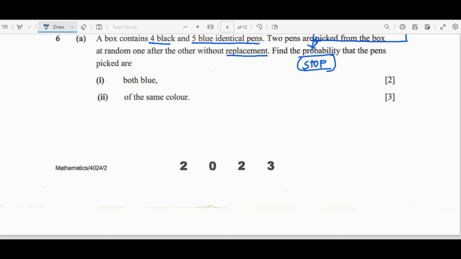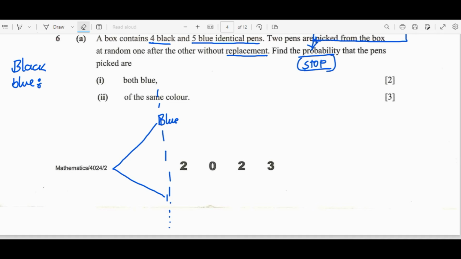Now since we only have 2 outcomes, black and blue, we are going to draw a tree diagram that will have 2 branches. So the number of branches depends on the number of outcomes that we have. Since these 2 words begin with the same letter B, we are going to write the words so that we specify. So this one is our blue. Here we'll begin with black since that was the first.